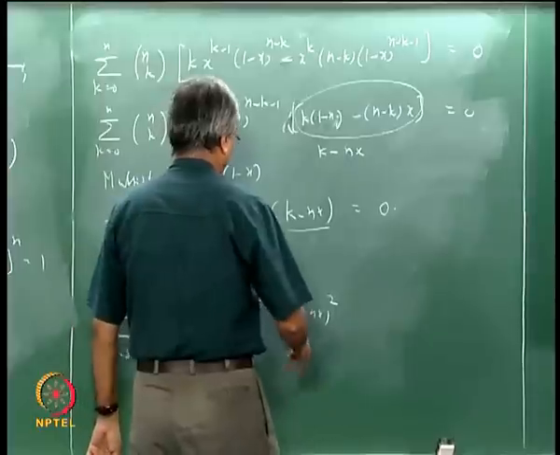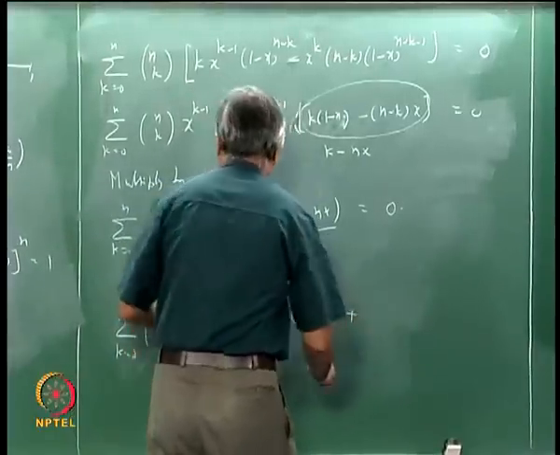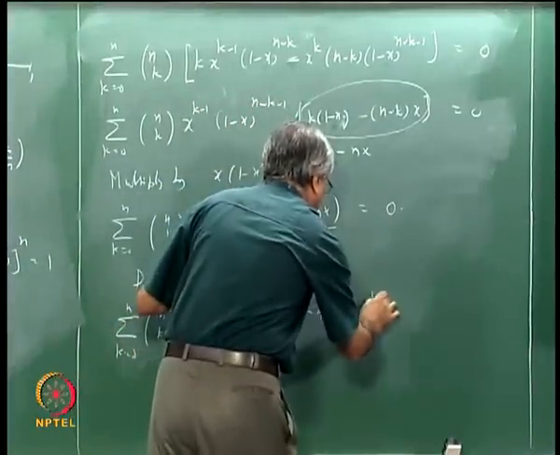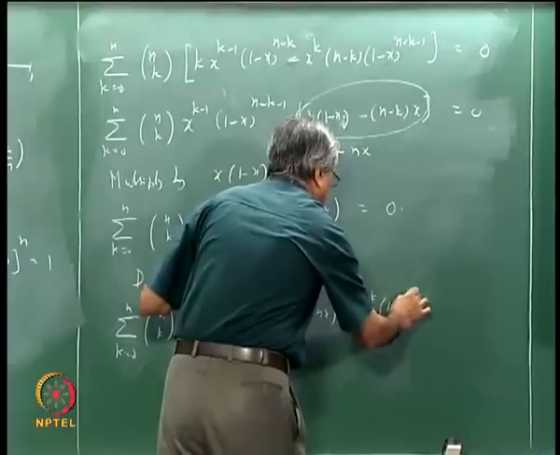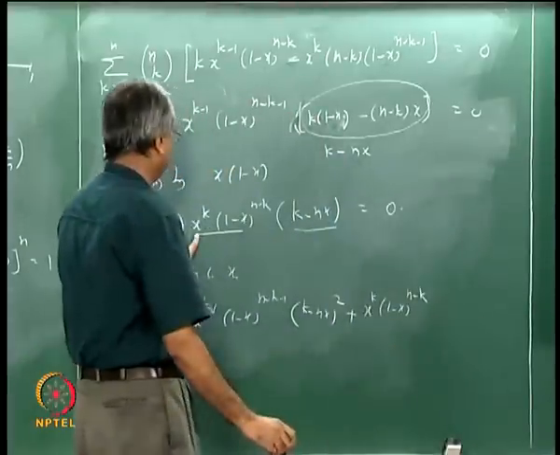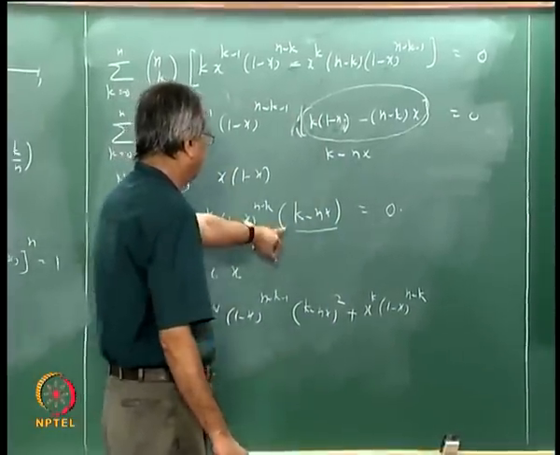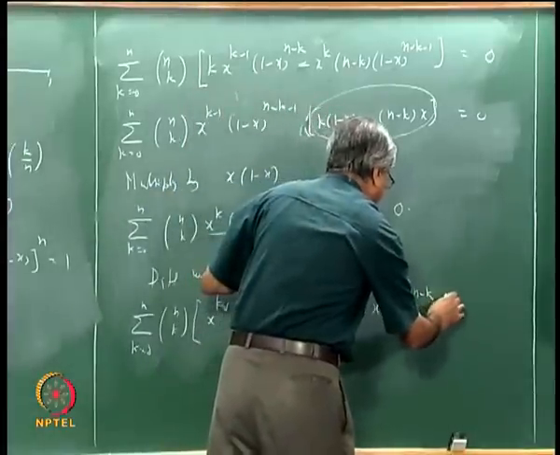Then plus this term as it is, x to the power k (1 minus x) to the power n minus k, and then the derivative of this, that is minus n.